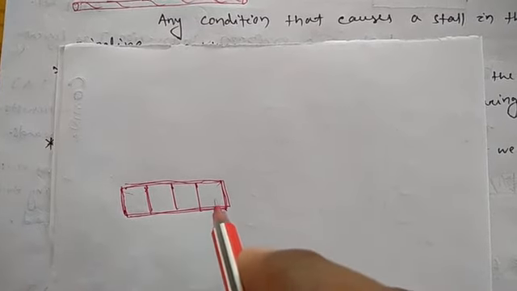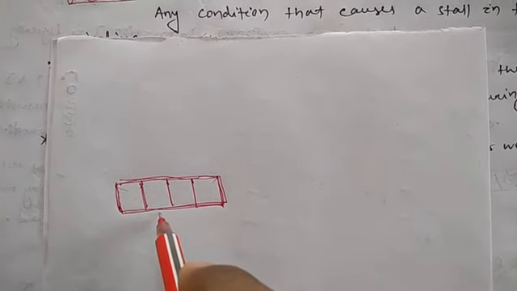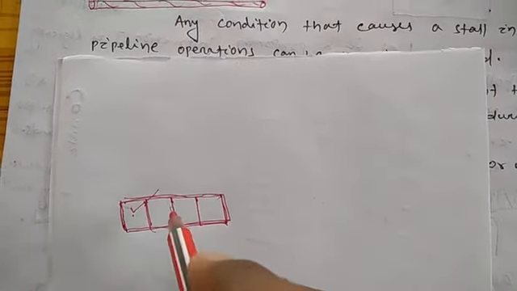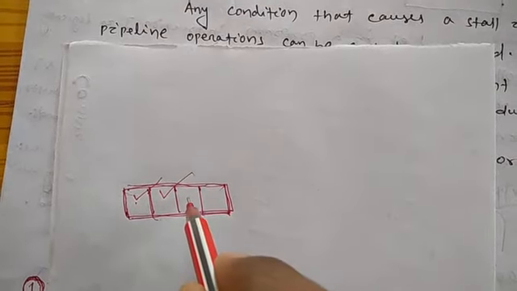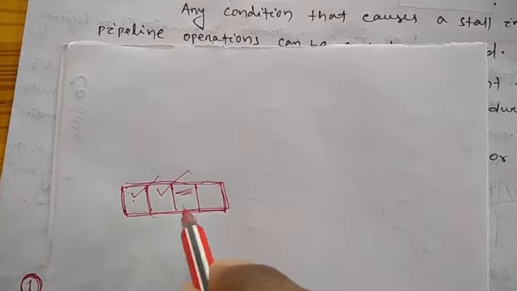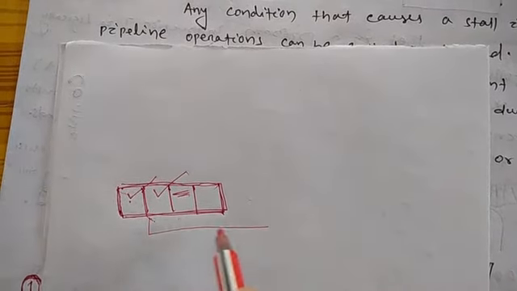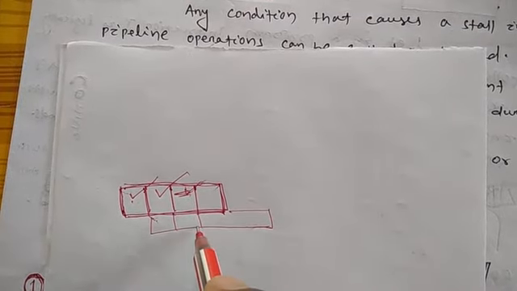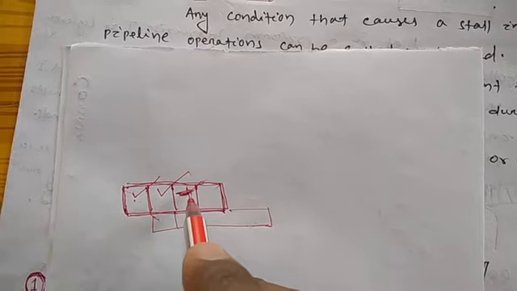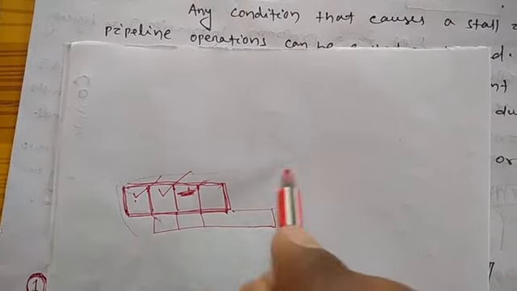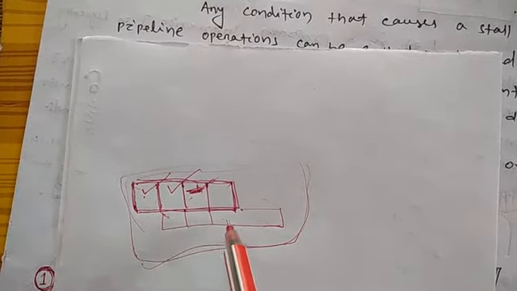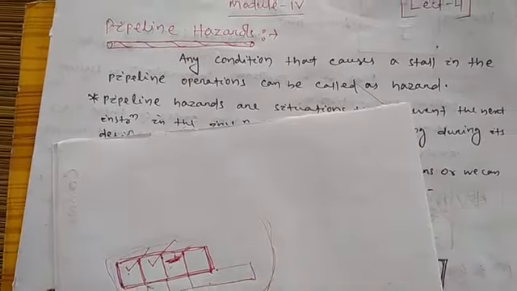Suppose phase 1 is executed properly, phase 2 executed properly, but there is some problem in phase 3, but at the same time the second instruction wants to read the data. Okay, but here there is some problem. So what happened? Now a pipeline hazard will be created, or a problem will be created, and it will prevent the execution of the next instruction. So this is called a pipeline hazard.